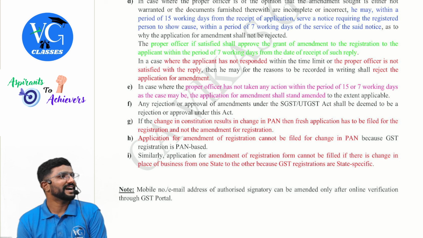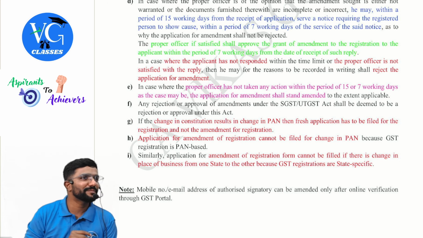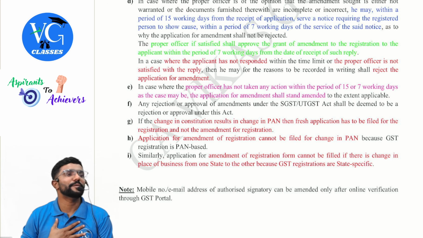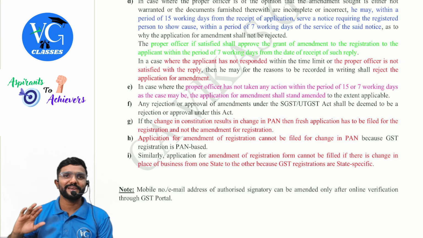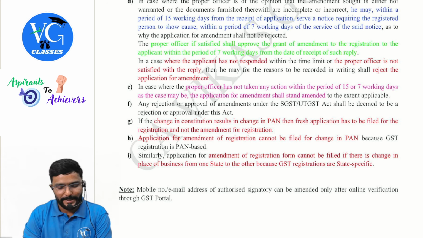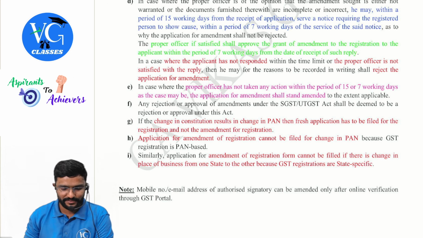For example, I sold my business to you. Can we apply for amendment? Sir, just change the owner name? No. Because I would have taken the registration under my PAN. So I have to cancel my registration. You have to apply for registration under your PAN. Hence, an application for amendment of registration cannot be filed for change in PAN because GST registration is PAN based.